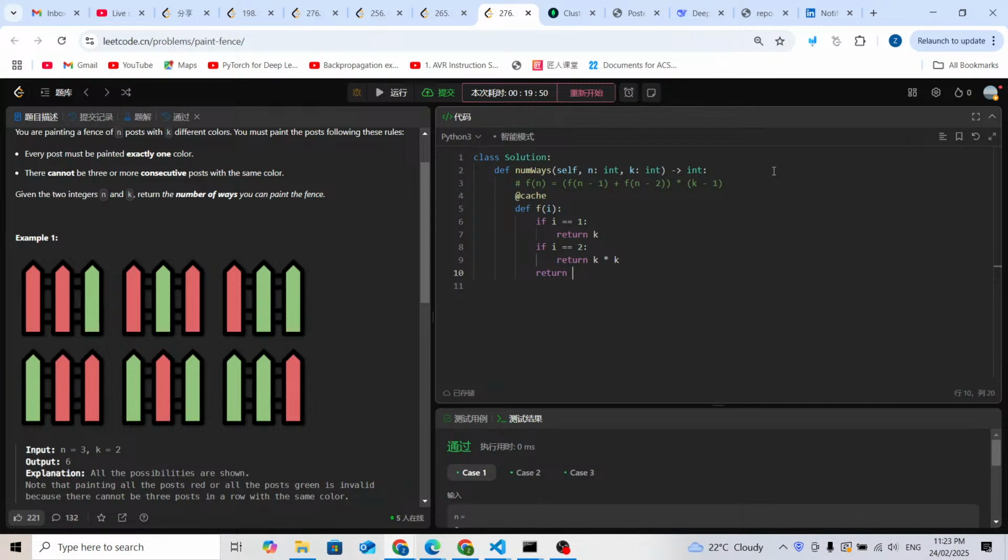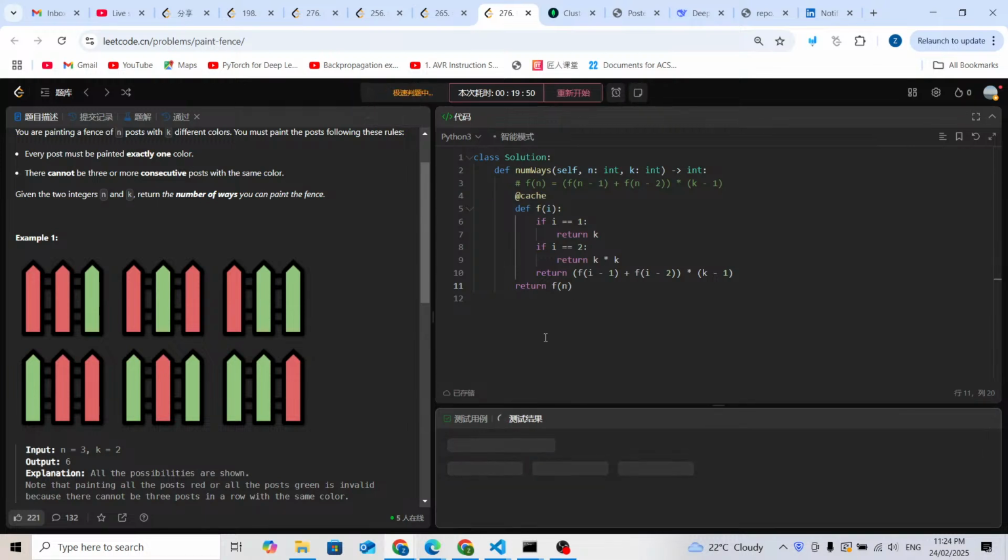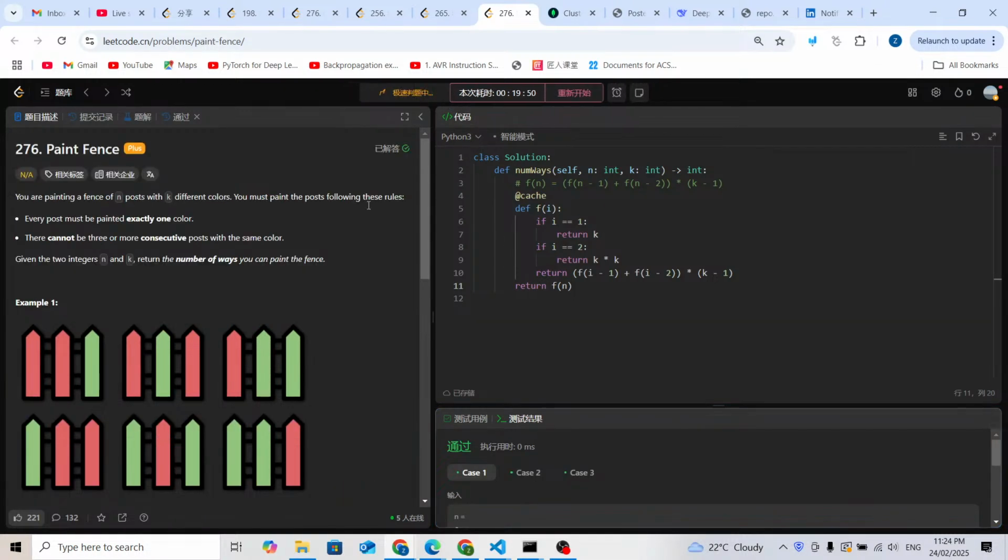Otherwise, we just copy and paste this one: return (f(i-1) plus f(i-2)) times (k-1). Finally, we just need to return f(n). So this is the formula to solve the problem. Now let me run it and submit it to check if it works.